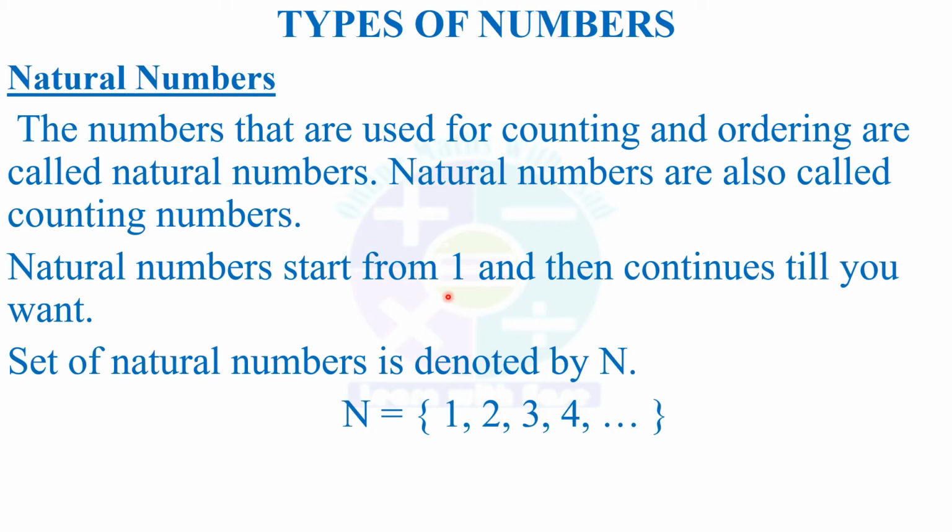So natural numbers start from 1 and then continue till you want. The set of natural numbers is denoted by N. So the set is N equal to 1, 2, 3, 4, 5, 6, 7, and these numbers never end.